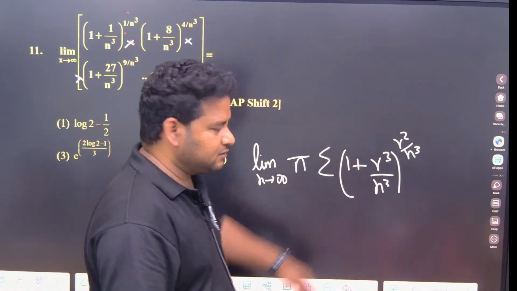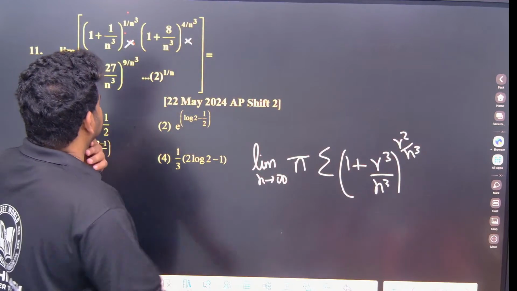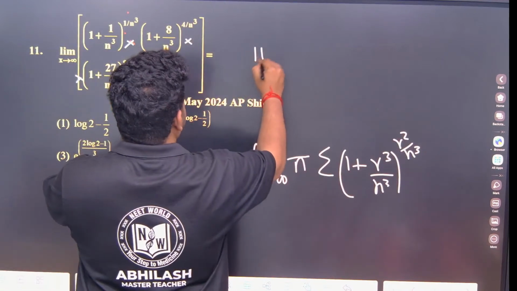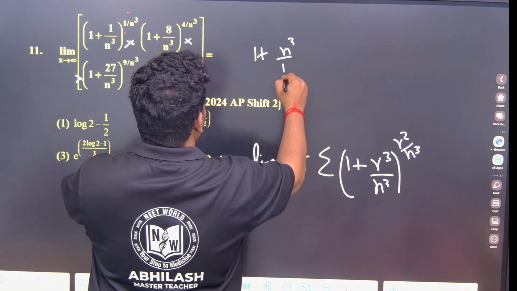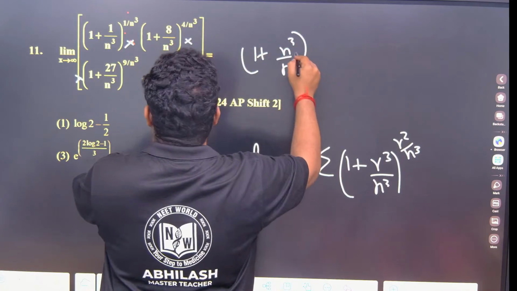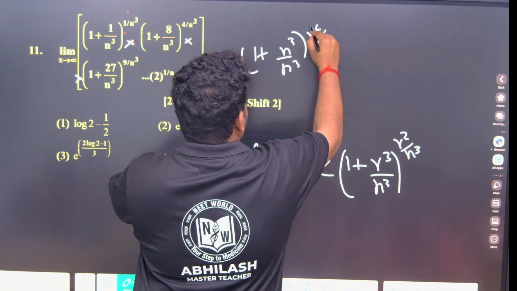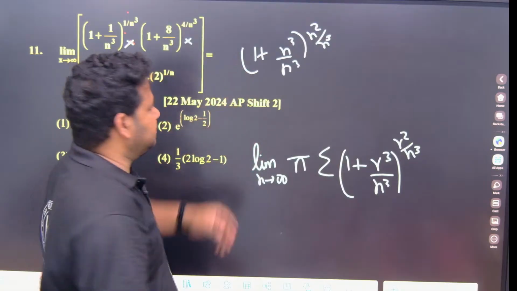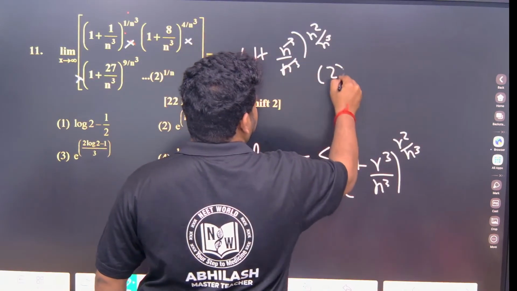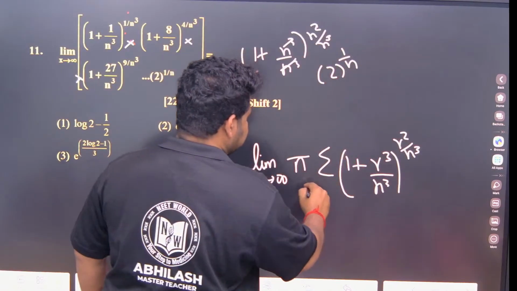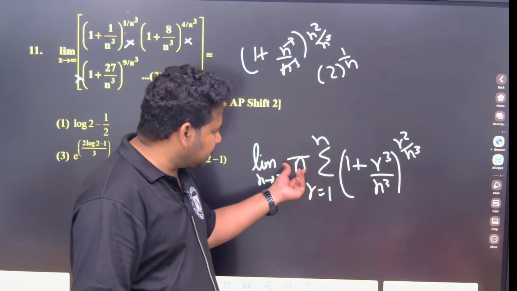This is what we are having. So if I put n value, what I can take? If I take this as n cube by n cube up to n square by n cube, so that means r is running from 1 to n. This will become 1 plus 1, this will be 2, 2 power 1 by n. But now directly I cannot solve, here product is there.